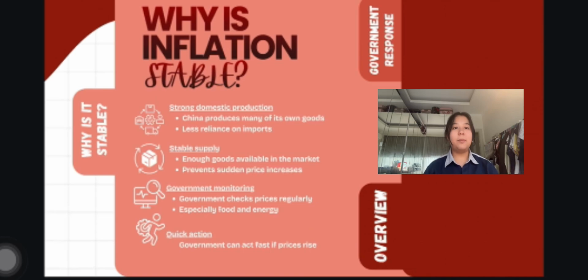So, why is it stable? Stable inflation is important because it creates a healthier economy. Consumers feel more confident spending money because prices do not rise too quickly. Businesses can also plan production and investment more efficiently. Stable inflation helps maintain employment opportunities, supports economic growth, and prevents sudden increases in living costs. This is why many governments aim to keep inflation low and stable.